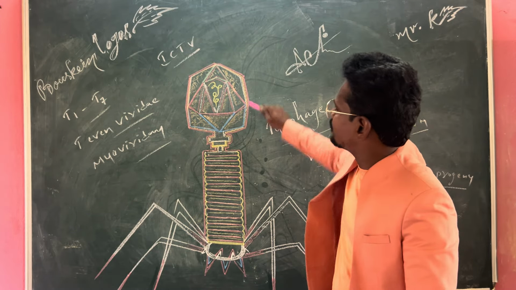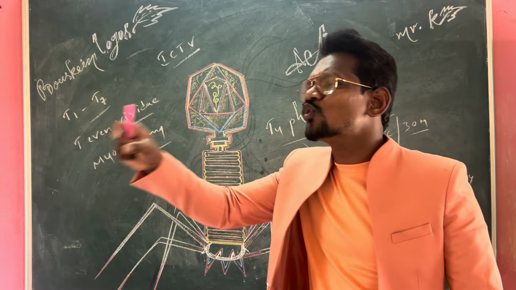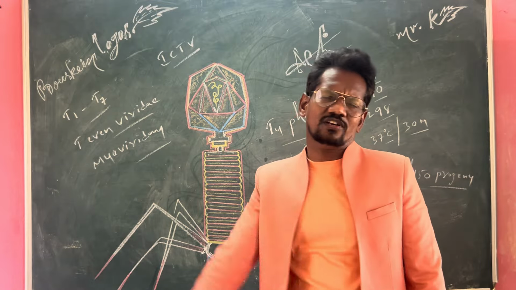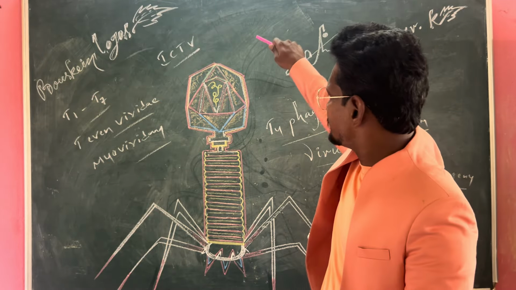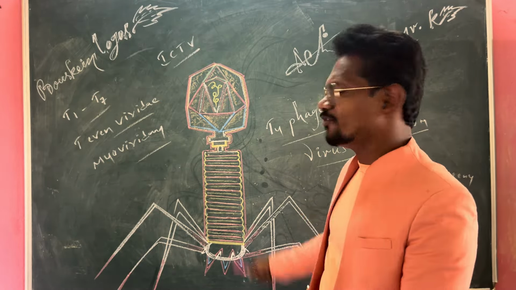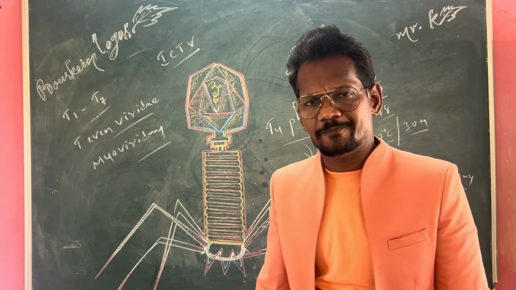Mainly this bacteriophage attacks E. coli bacteria, only Escherichia coli bacteria. The shape of the T4 phage is a tadpole shape.